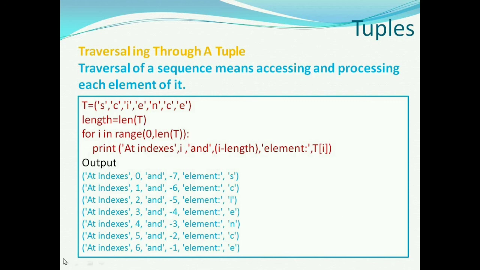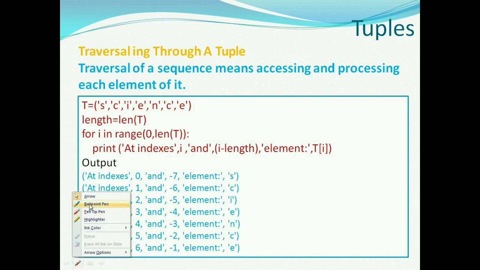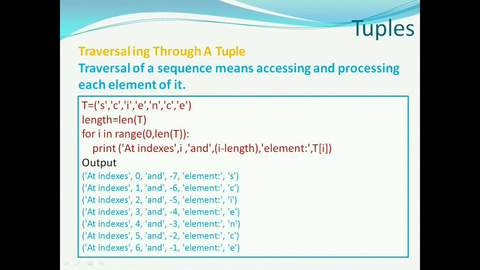Now we'll discuss a program to print elements of a tuple in separate lines along with the elements' indexes, both positive and negative index. In this program, T is 'SCIENCE' and length is equal to the length of the tuple, and we are looping through the tuple and printing i and i-length. i will print the positive index and i-length will print the negative index. The first letter S is at index 0 and -7. The second letter C is at positive index 1 and negative index -6, and so on.